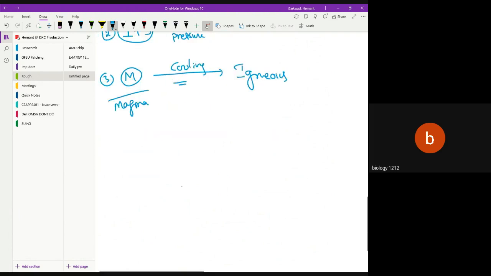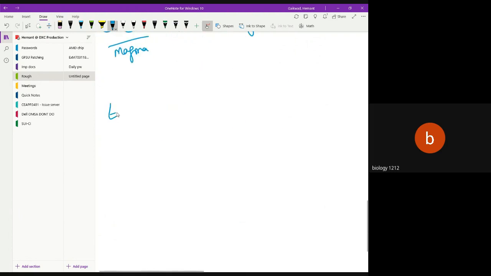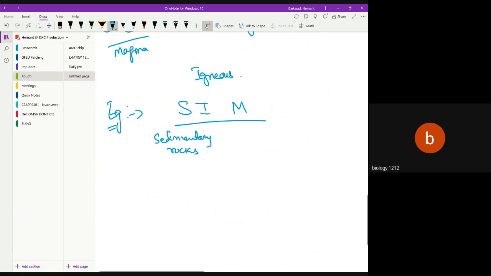Now, a very important thing here is examples of these rocks. So please remember SIM. SIM stands for sedimentary rocks, then igneous rock, and then metamorphic rocks.